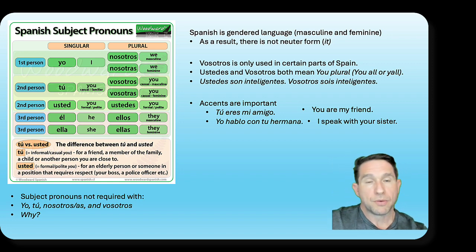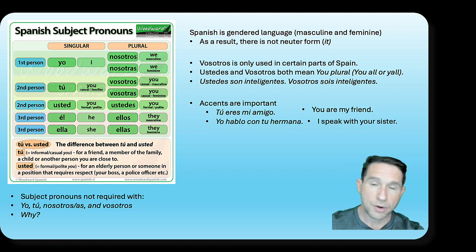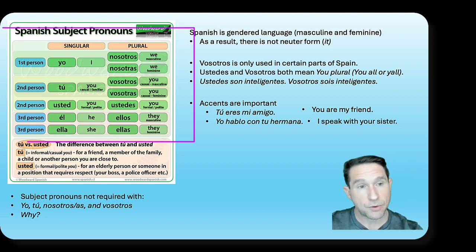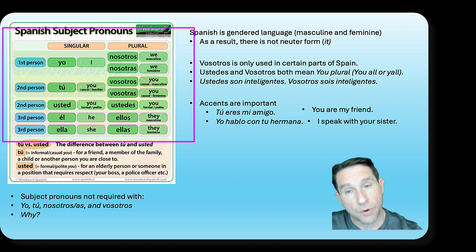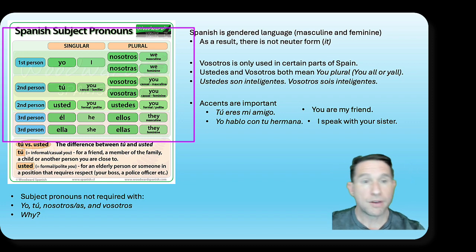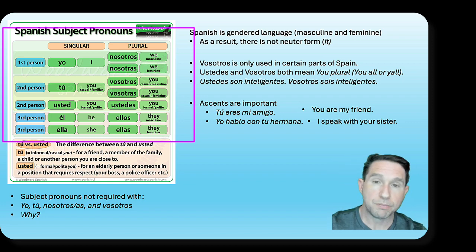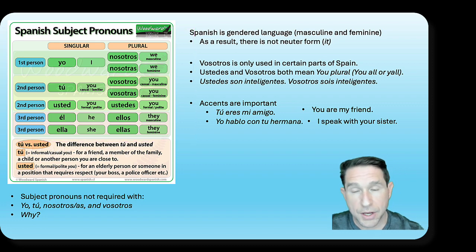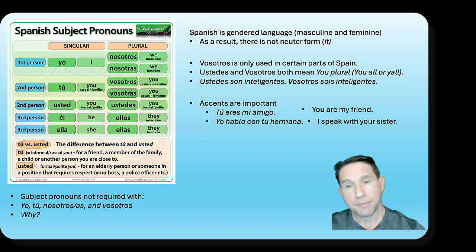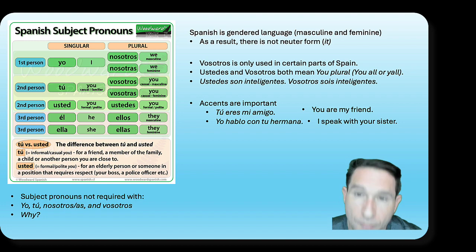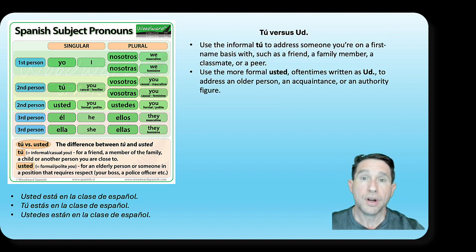So let's review. Remember, first person, we have a singular form and a plural form. Yo, nosotros. Second person, we have two forms, informal, tú, formal, usted, right? Vosotros and ustedes both mean you all. Third person singular, él, he, ella, she; ellos, ellas, they, right? Masculine, feminine. Good. So for this video, I want to talk more about tú versus usted.